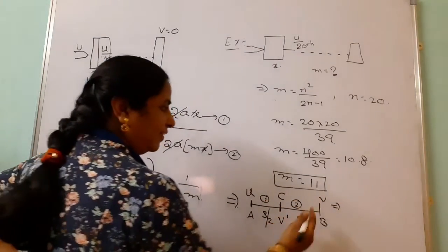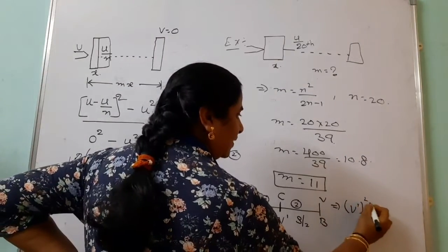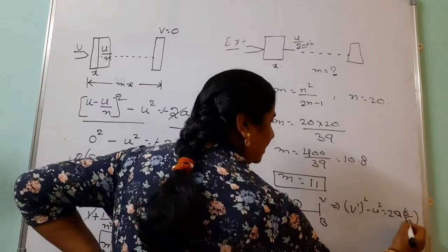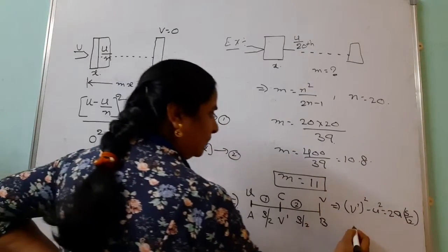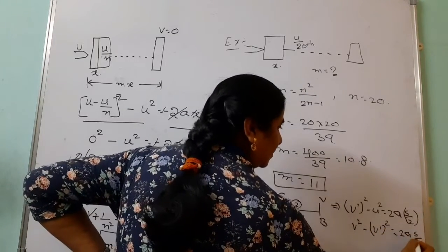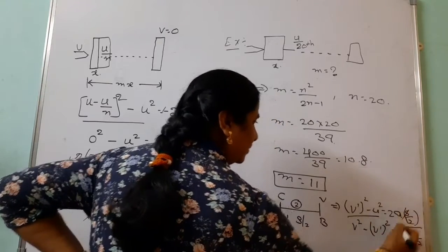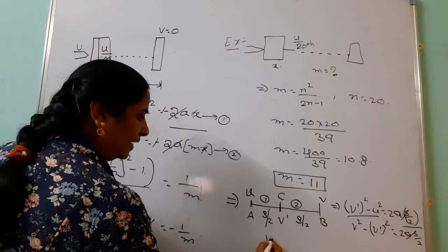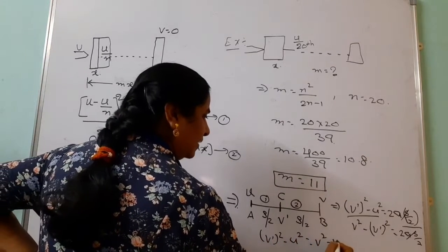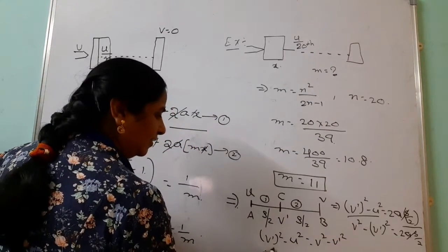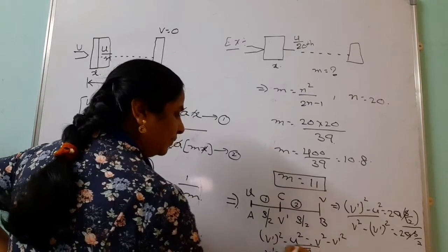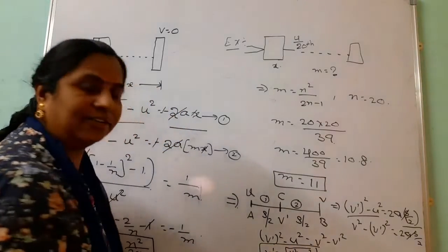In the first condition, what is the final velocity? v dash square minus u square equals 2 into a into s by 2. Like the second one, we can go through v square minus v dash square equals 2a into s by 2. Here also we are taking the ratio, these two are cancelled. We can get v dash square minus u square equals v square minus v dash square. After simplification, v dash equals under root of (v square plus u square) by 2. We can use this formula and find the middle velocity.